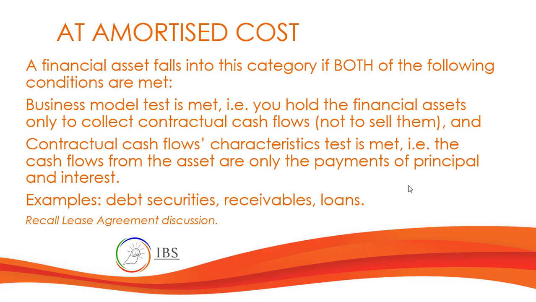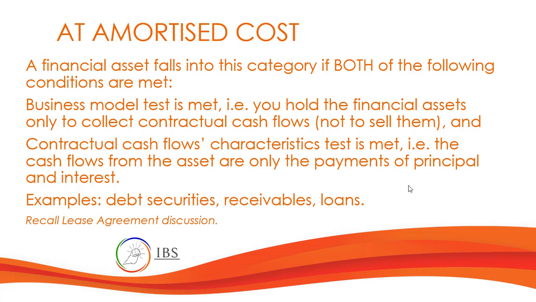And then the next one, the contractual cash flow characteristics test. The cash flows from the asset are only payments of principal and interest. So plainly, your intention is to have an investment and receive payments in the form of principal and interest.